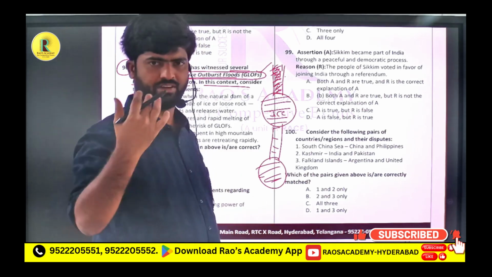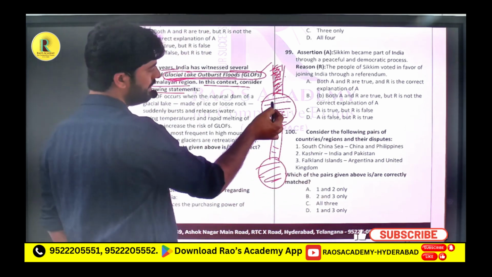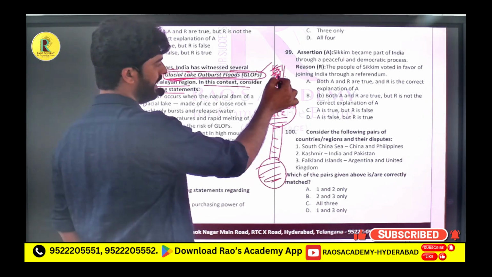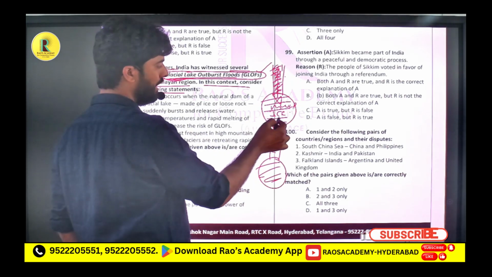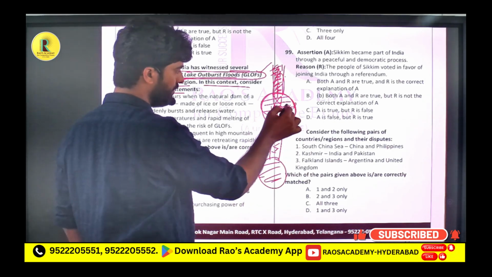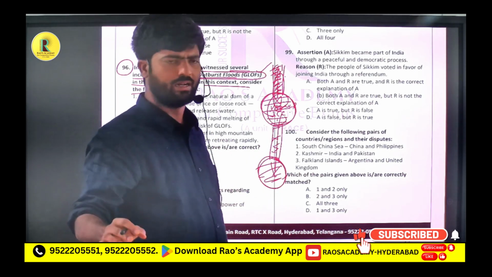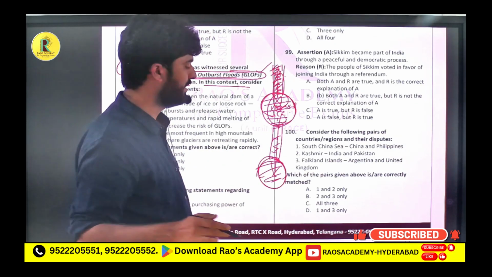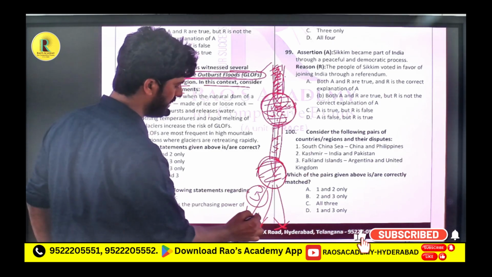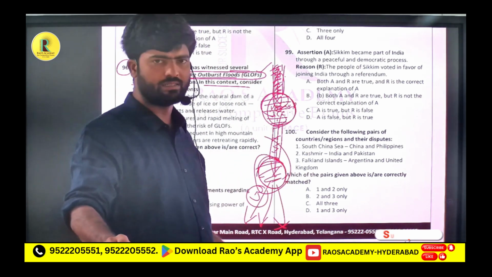When the temperatures are very high, because of pollution or global warming or temperature increase, this ice will melt and be converted into water. Here also this ice will be converted into water. This water will come here, and here it overburdens. All this water will reach this lake, and the capacity of this lake is limited, so it cannot handle this much water. What will happen is that it will burst. It will burst and release all the water down to the villages living south of this lake.